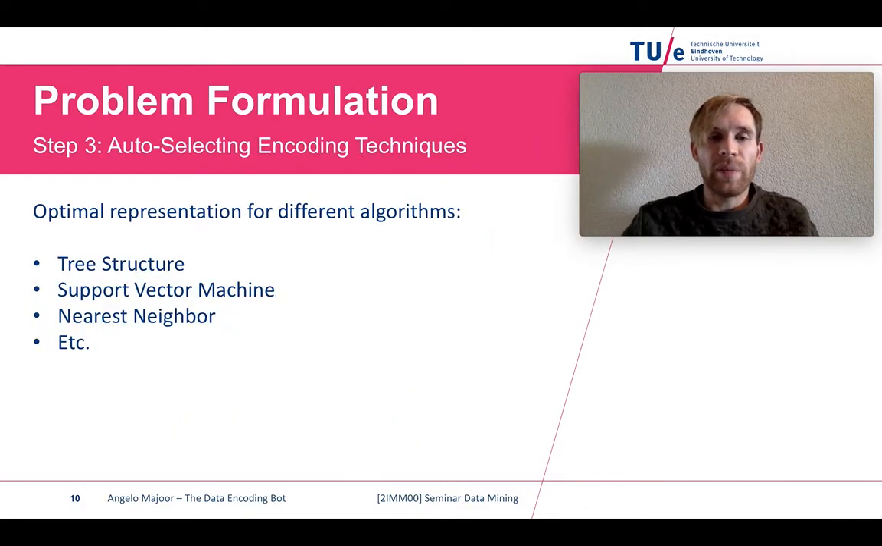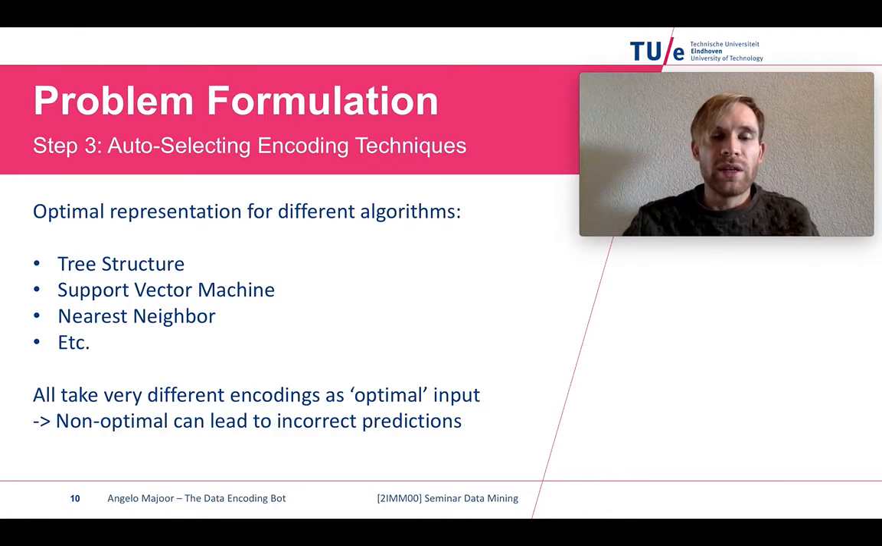The third step is auto-selecting encoding techniques. We would like to find an optimal representation for the raw data that's the input based on different algorithms. So machine learning uses a lot of different algorithms such as tree structures, SVMs, nearest neighbor, and all of these different algorithms take very different encodings as optimal input. And the problem is that non-optimal input can lead to incorrect predictions.